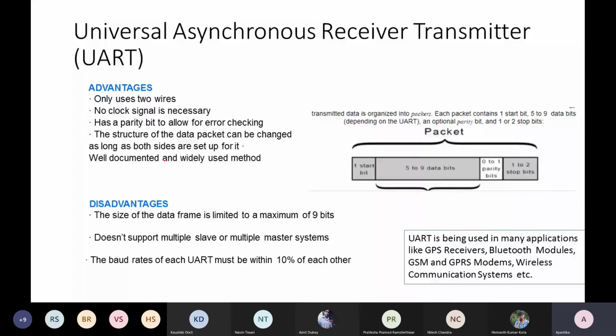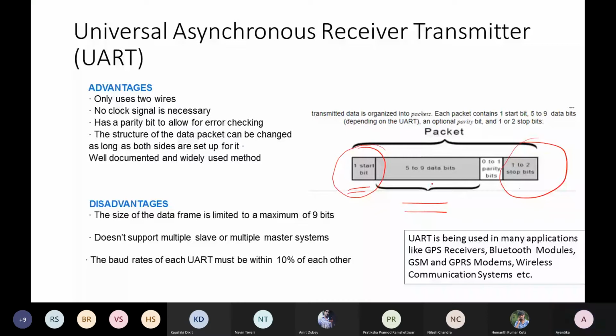And for that, whenever we are forming the packets for this transmission, some associated bits are present, that is the start bit and stop bit. These are used for synchronization between sender and receiver. That means after the start bit, whatever bits are coming, up to 9 bits, the receiver will consider that as the actual message data bits. Okay.